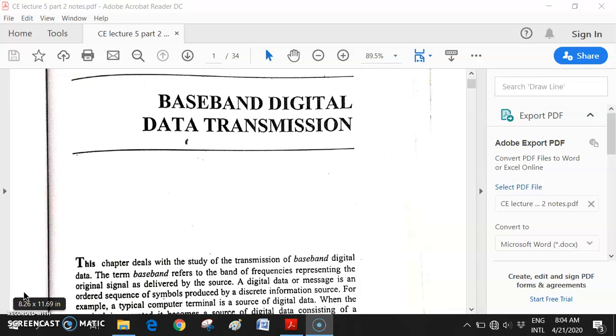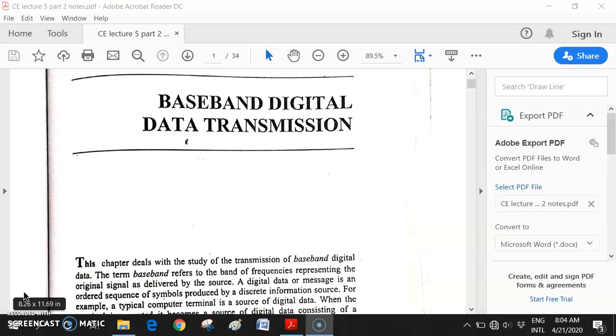And I have shared the links on YouTube also for session 1. Session 2 I somehow missed, and there was no value addition in session 2. So if you go directly from session 1 to session 3, it is okay. After session 3, session 4 is also there. I will upload session 4. This will give you the total review of the syllabus before baseband data transmission.